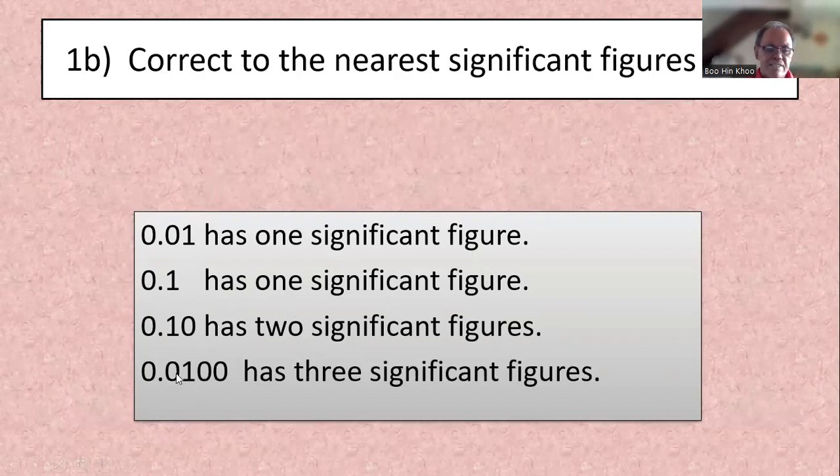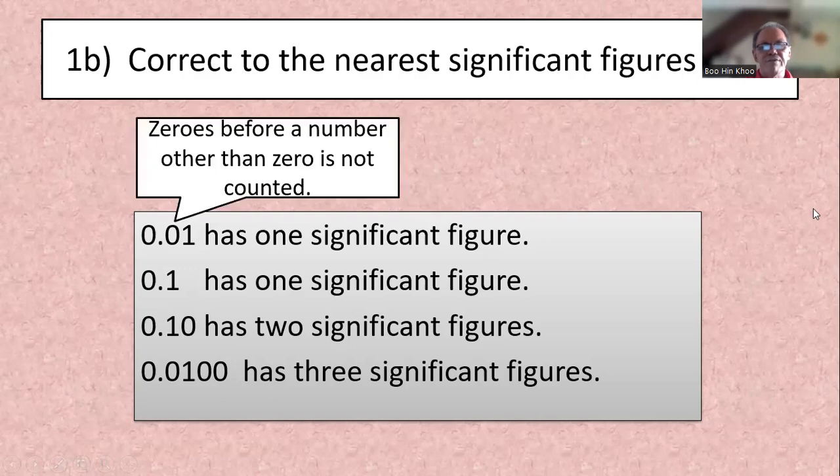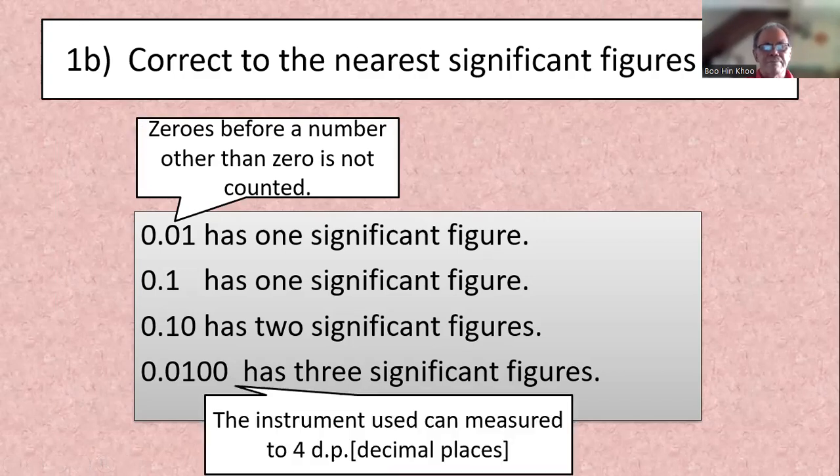This one, as I said, we don't count the 0 before the number, but we count it after because you write it down, you include it in because your instrument can read up to here. So it's 1, 2, 3, 3 significant figure. Right? So zeros before a number other than 0 is not counted. The instrument used to measure, in this case, is 4 decimal place, but 3 significant figure.